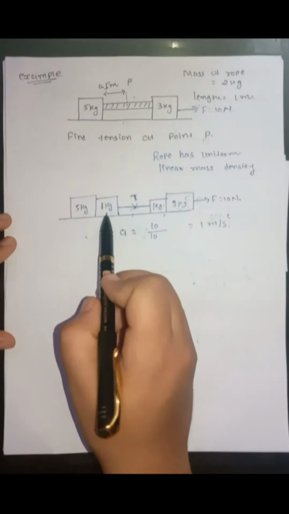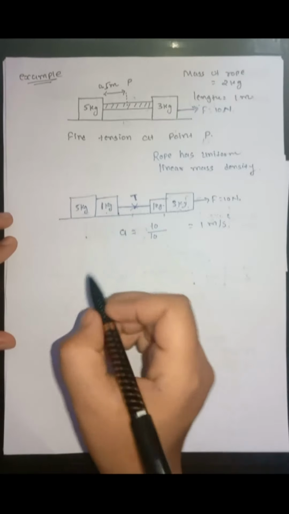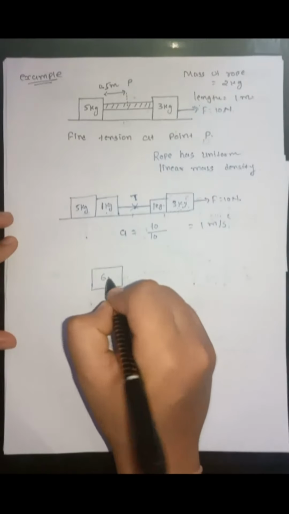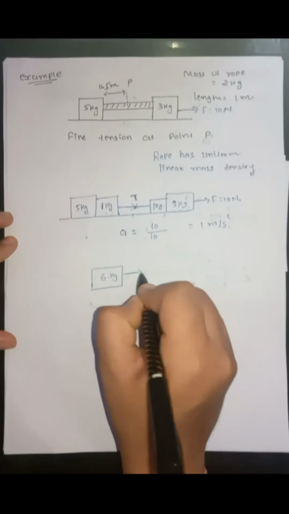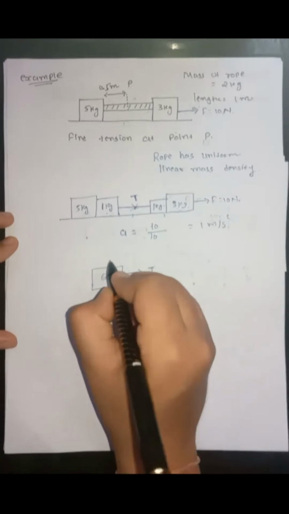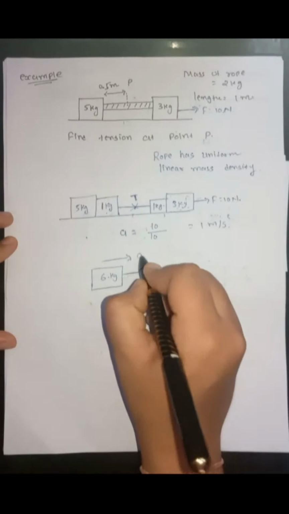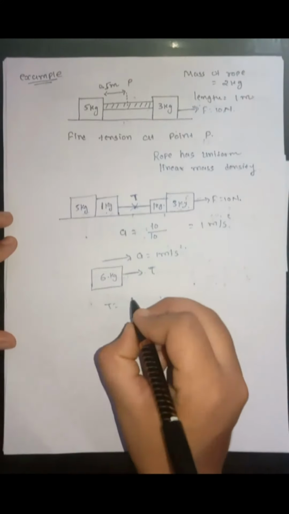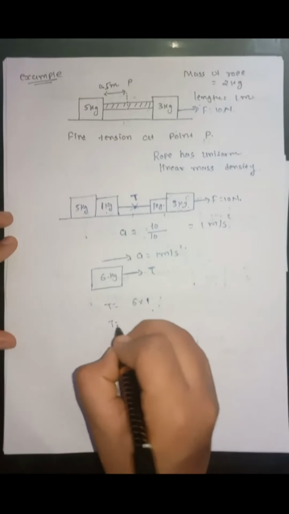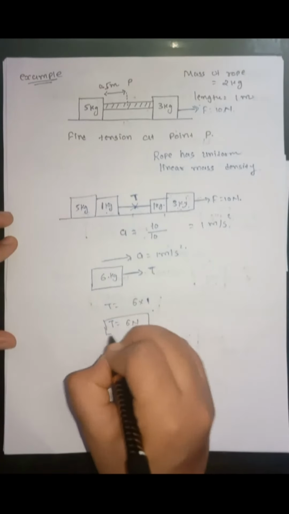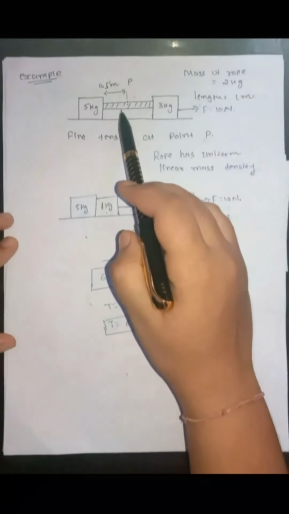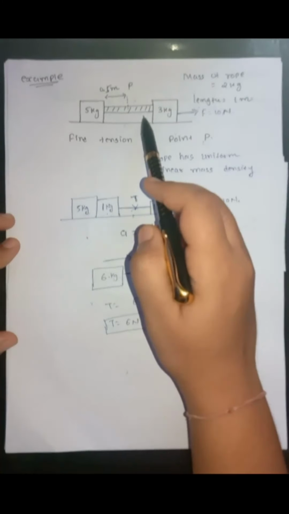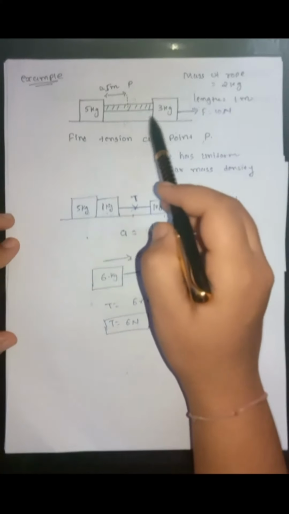These two can be taken as a single block of mass 6 kg. So drawing the free body diagram of this, the total mass is 6 kg. The force acting in this direction is the tension force, and due to the action of this force, this block is moving with acceleration 1 meter per second square. So T will be equal to 6 into 1, that is equal to 6 Newton. So if a rope with some mass is given, then it can be divided into two parts and it can be considered as a block.